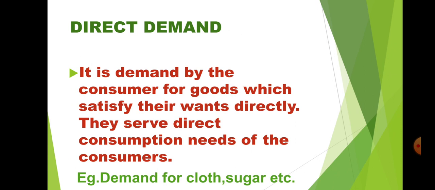Example, demand for cloth, sugar, etc. Or you can say that all the consumer goods, including your TV, fridge, washing machine, all the consumer goods are satisfying the direct need of the consumer. So this is called direct demand.